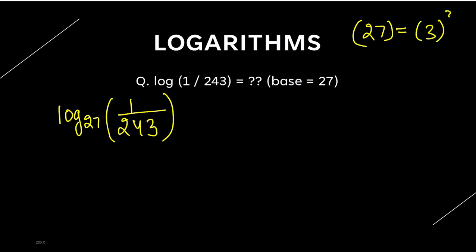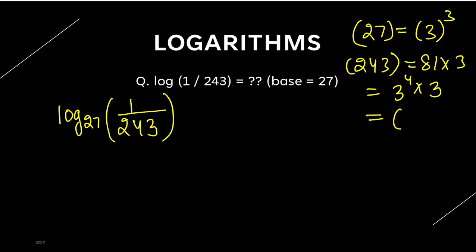And 243 is 81 into 3, that is 3 raised to power 4 into 3, that is 3 raised to power 5. You just have to know these two things, that 27 is 3 cube and 243 is 3 raised to power 5. Try to solve this on your own. You can pause the video and come back.